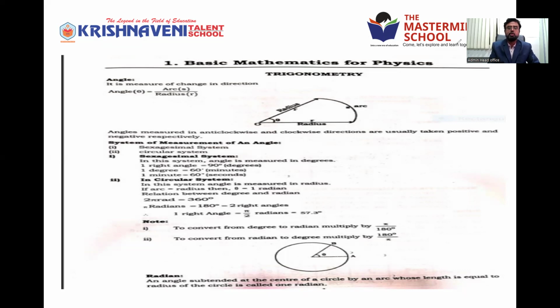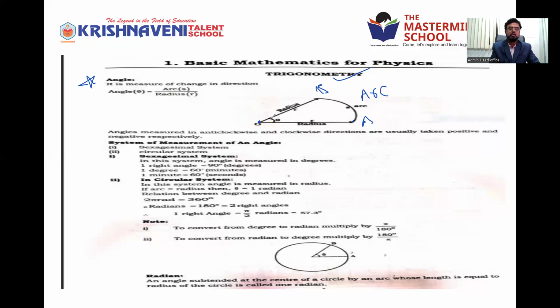You know trigonometry is very important, already given here, no need to write again. It is a very important and very interesting chapter in mathematics. When you learn about trigonometry, the first thing you come across is angle. See here, the diagram is given. This is a radius, right? From origin O to this point is called the radius. And when a body moves from OA to OB along another radius, it makes an arc. The arc by radius is called angle.